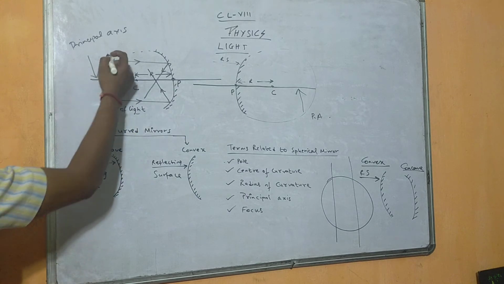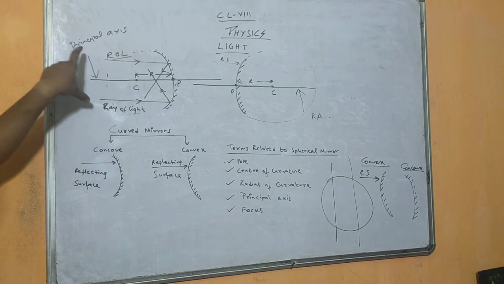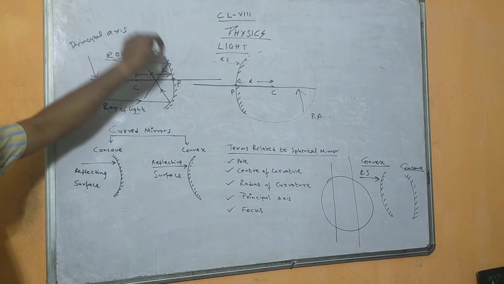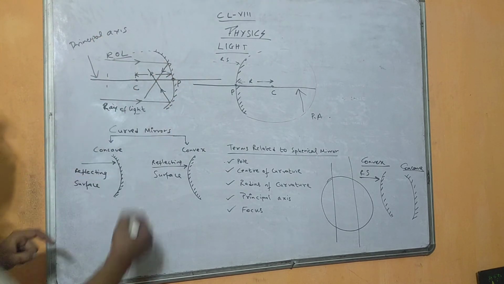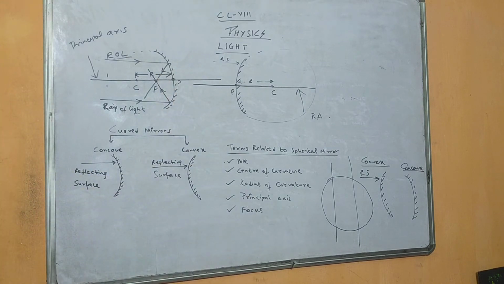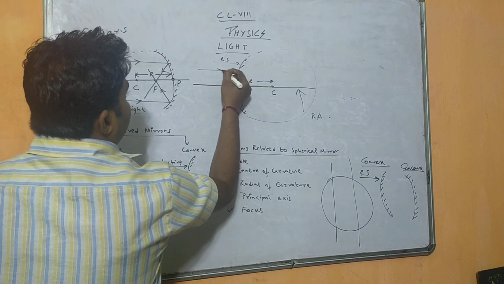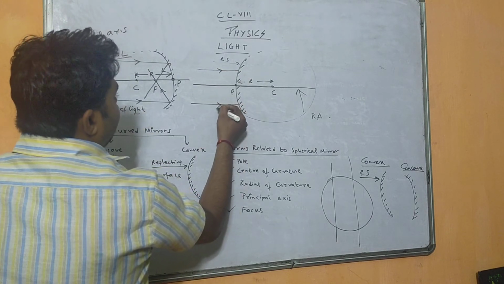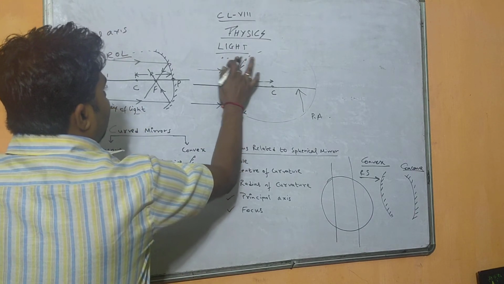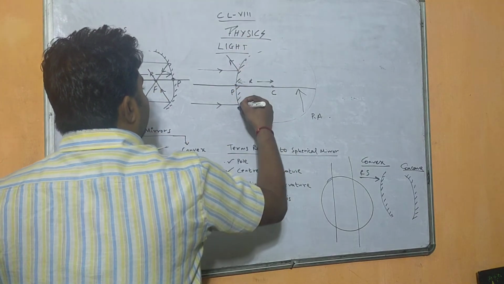Whenever a ray of light, I wrote it in short form, is passing parallel to the principal axis, after reflecting it will pass through a fixed point. The point where it meets is called the focus, right? Similarly, whenever any light is passing parallel to the principal axis, you see, now this is the reflecting surface, so it will reflect outward.